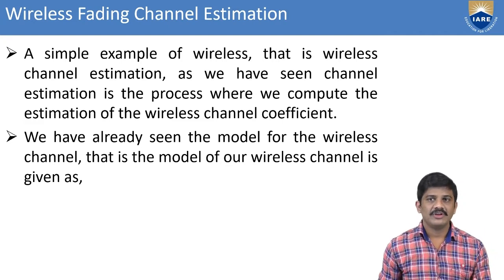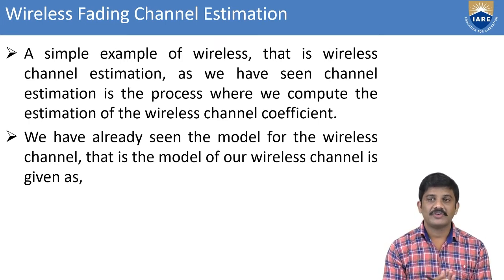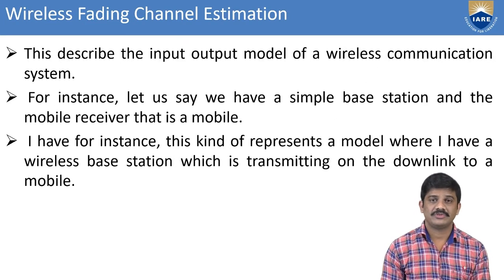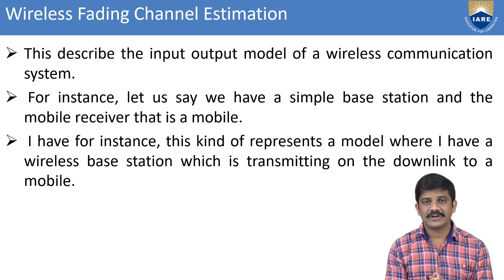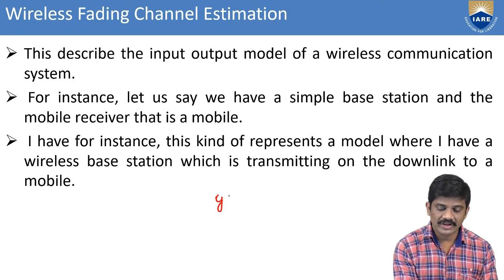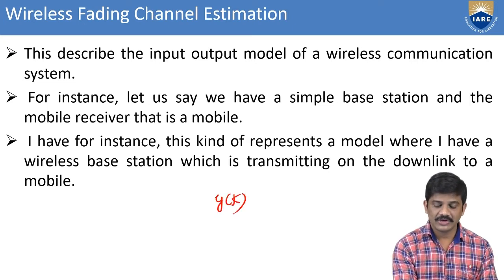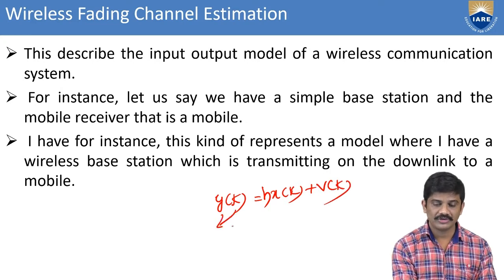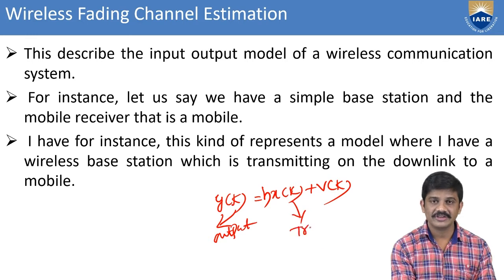to find the final estimation of the wireless channel. We have just seen some models of wireless channels, and from the model we can find the estimation. This describes the input and output models. What is input and what is output? For example, consider y of k equal to x of k times the unknown parameter plus v of k. This is the output. This is the transmitter section, that is, the input.